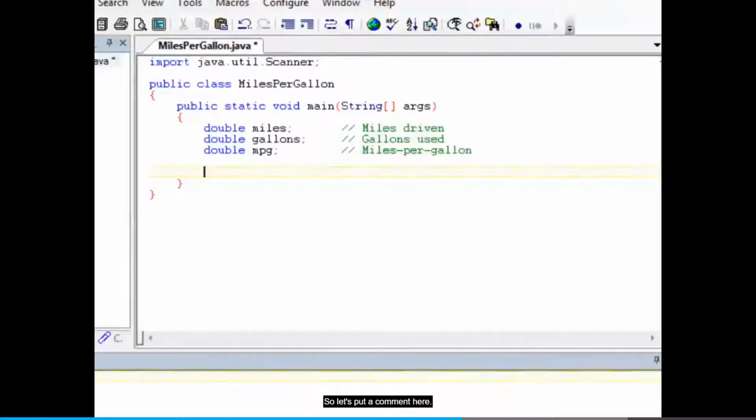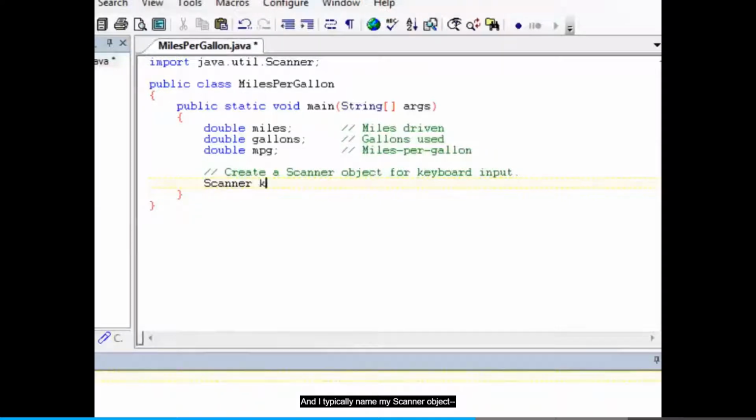Create a Scanner object for keyboard input. And I typically name the variable that's going to reference that object keyboard. It just sort of makes sense. Scanner keyboard equal new Scanner System.in.